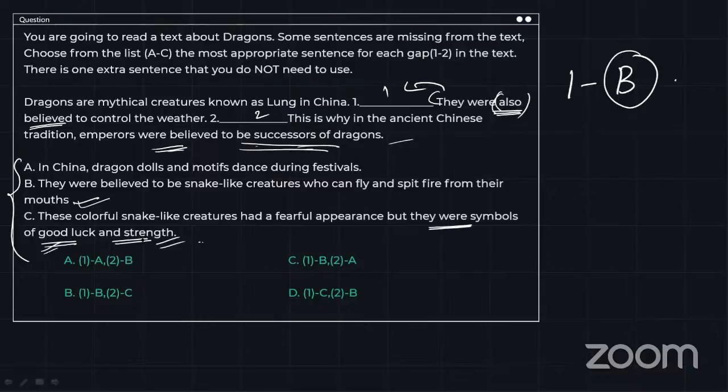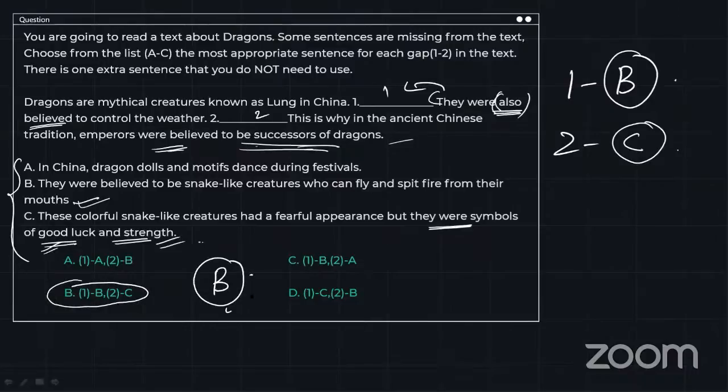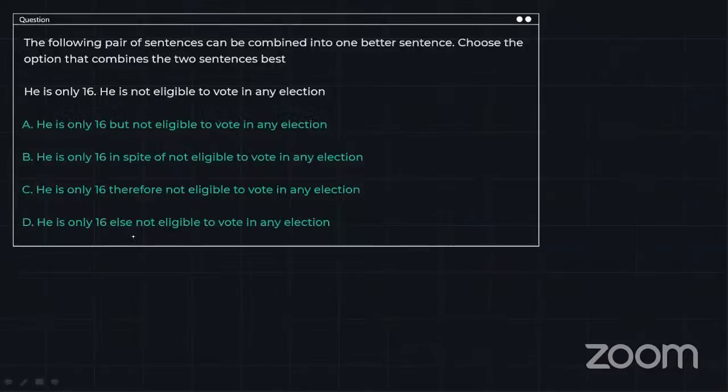Because they brought good luck and strength. So we are going to go for blank 2 with option C, right? So we are going to go with option B over here that says B and C. All right, so statement B for blank 1 and statement C for blank 2. All right, we are not talking about festivals over here, or the dances. Hence, we are going to remove the sentence and use B and C as the answer. All right, I hope this is clear and we are moving forward now.